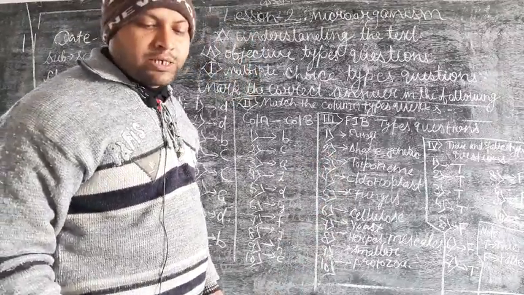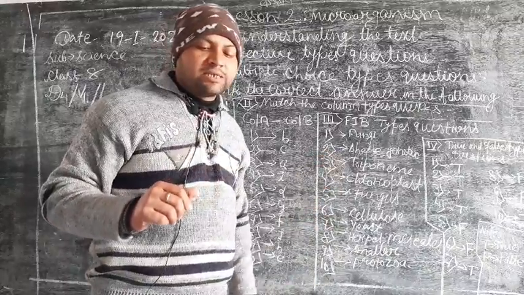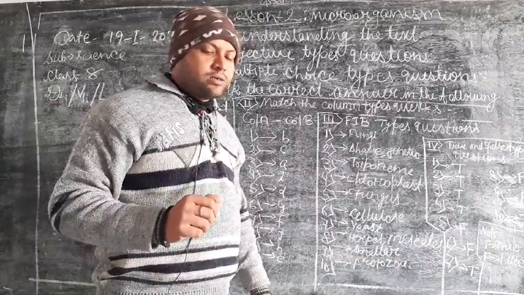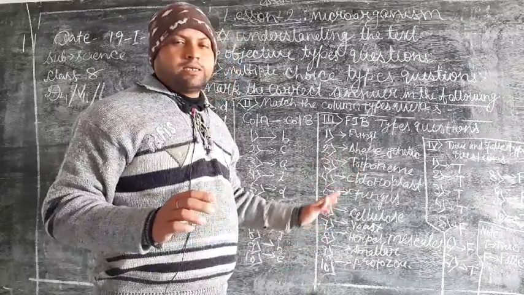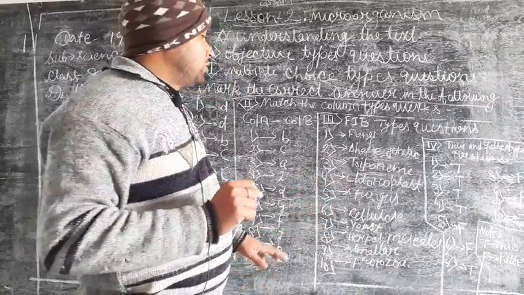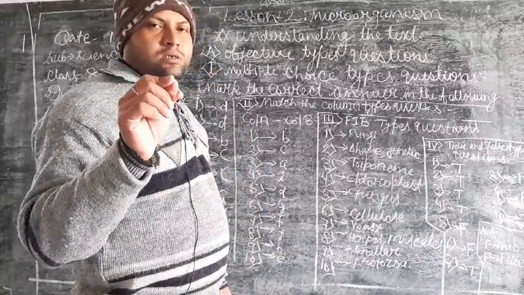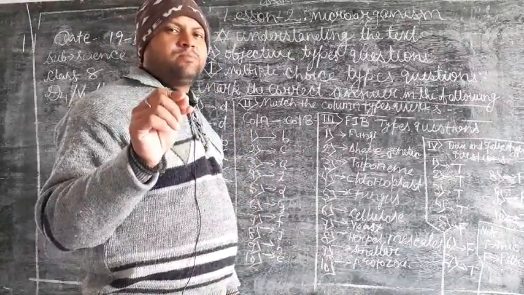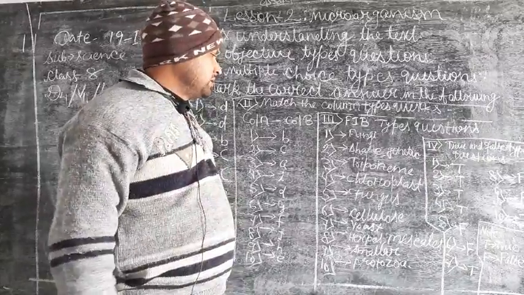The second question is, there is no definite shape in bacterial cell, but genetic material is present in it. Always you should remember these things. All the bacteria do not have definite shape, but all the bacteria have genetic material.